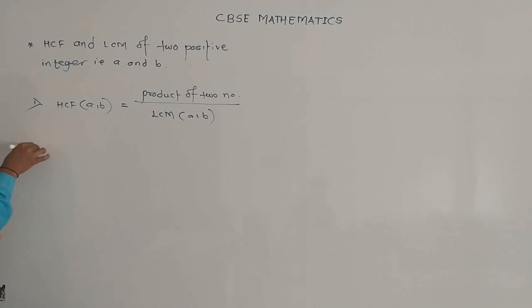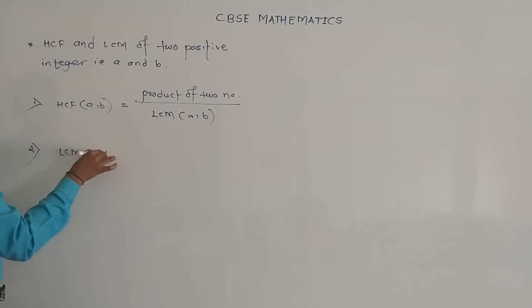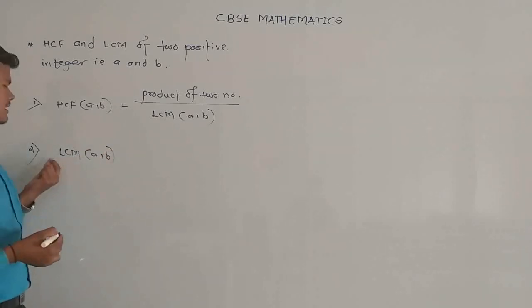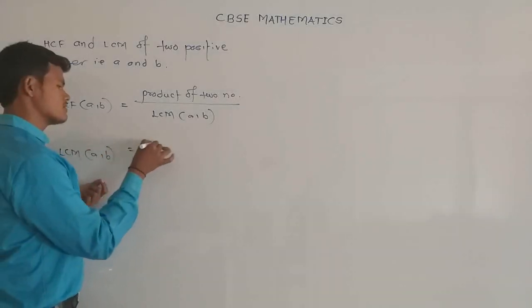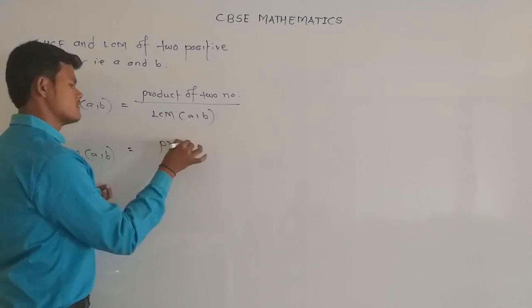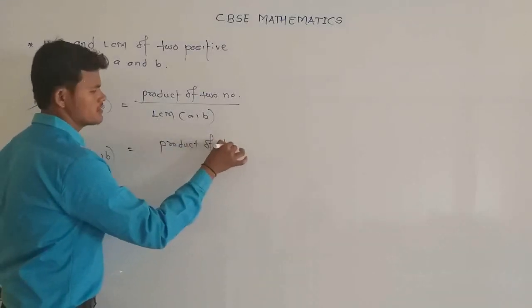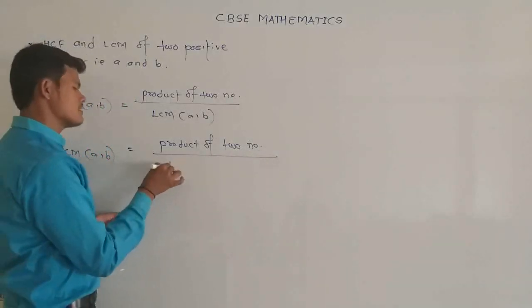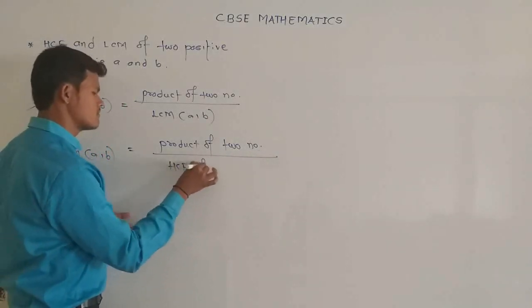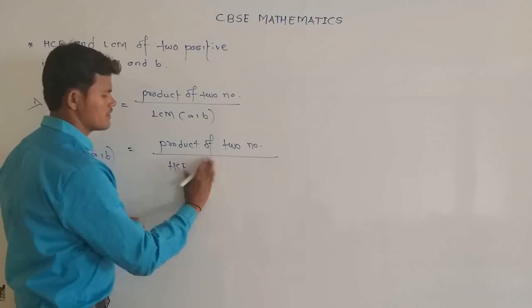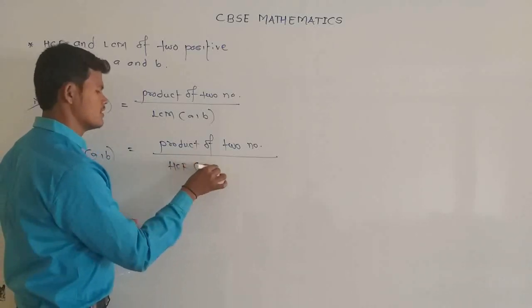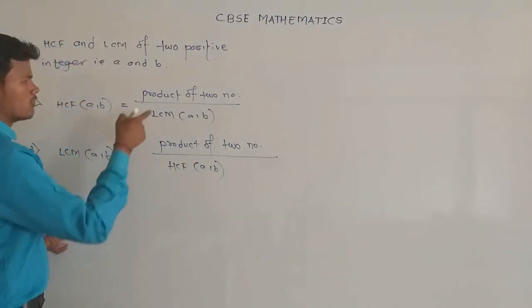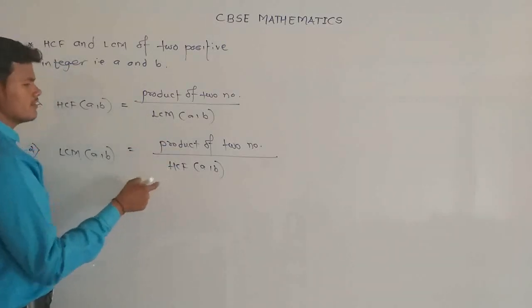Next one is vice versa. To find the LCM of two numbers, the LCM of A and B is equal to the product of the two numbers divided by the HCF of A and B. So first of all, we should know how to find the LCM and the HCF of two numbers.